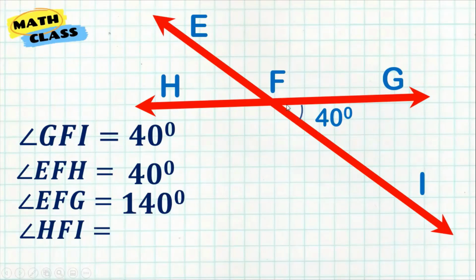Now, EFG, since they are an adjacent linear pair, I will just have 140 degrees here to sum up with 180 degrees. And since HFI is vertical to EFG, that is also 140 degrees. So I hope you've learned something new today.